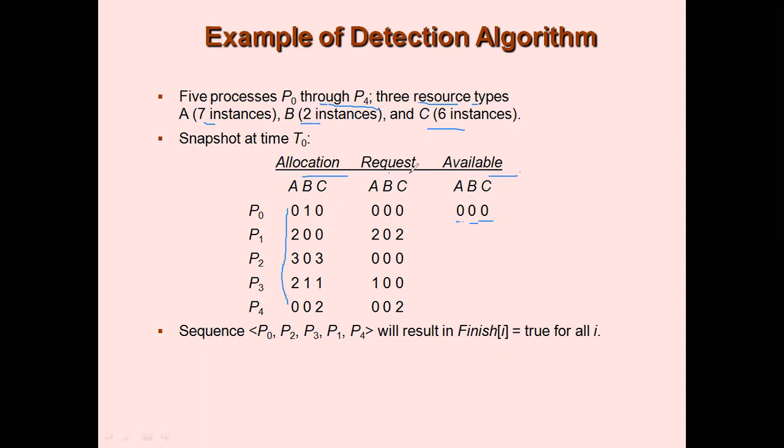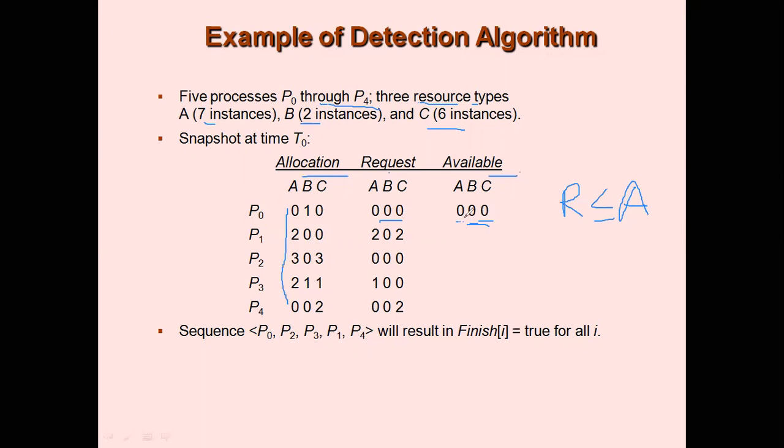Now, coming to the request. You know that a request should always be less than or equal to availability. Only then can you cater to the request, right? So I'll write here, always check if the request is less than or equal to availability. Now coming to P0. Here also you need to find a sequence. We will start with P0, as you know you can start with any process, but we will have a uniform solution if you start from P0. So the request of P0 is definitely less than or equal to available.